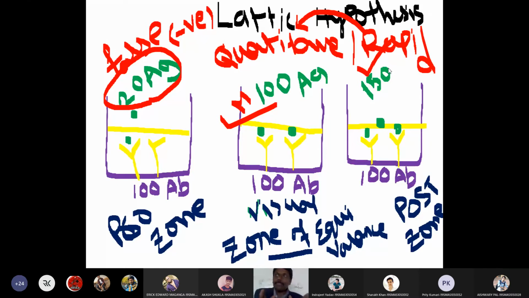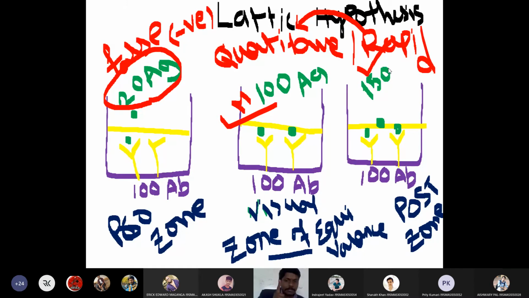So that is why we perform both the rapid test and the quantitative test in the labs. In the rapid test, if you get positive, we will go for quantitative. In the quantitative test, we will check the titer. The titer value will be given by the reagent kit. It changes from company to company and test to test. So if the value is greater than the titer value, then it is a true positive test.